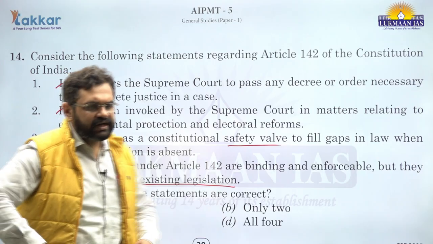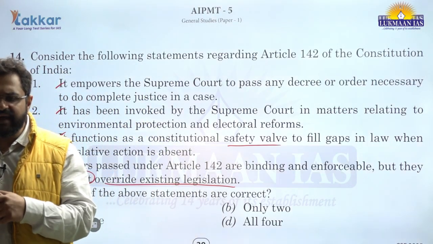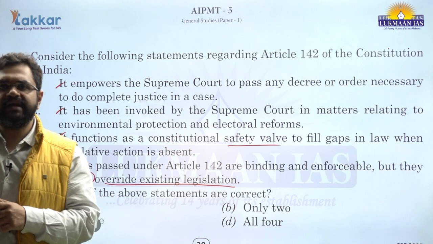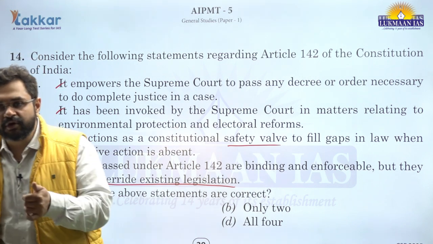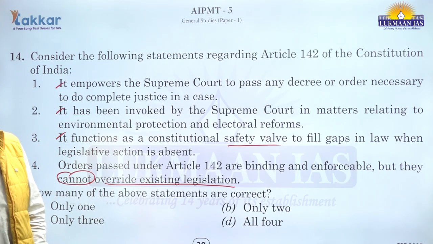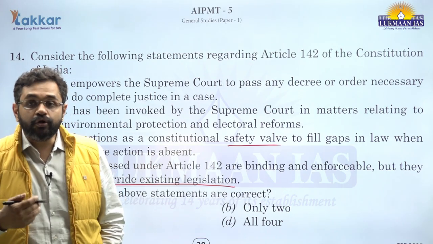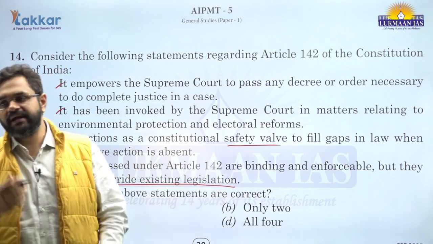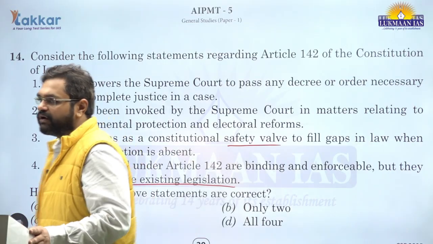any order or a decree passed under the provisions of Article 142 do have overriding power on the existing legislations, right? Now, that is not very absolute. It also depends on the statute and the provisions and to the extent up till which the court has said that it will override the given statutes or law, right?